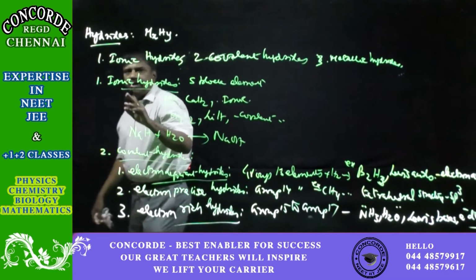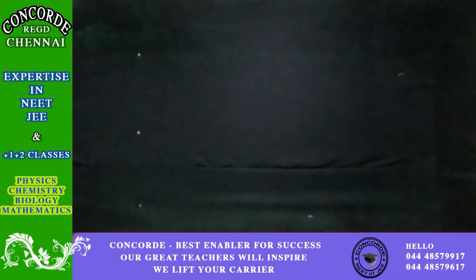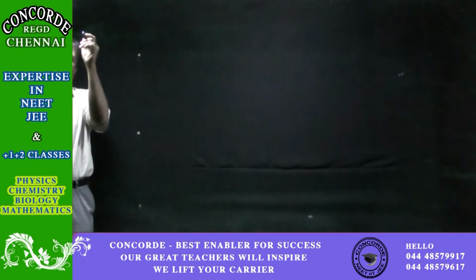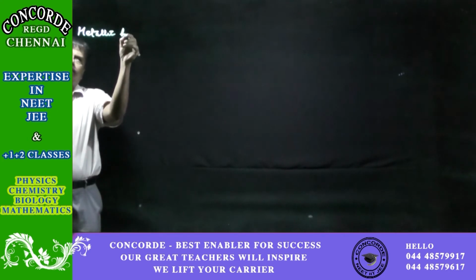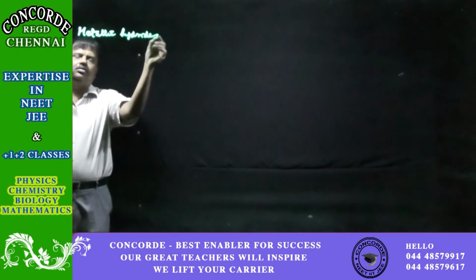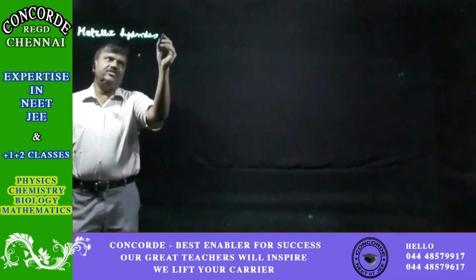This is about ionic and covalent hydrides, and of course we shall also see about metallic hydrides. Now we have to see about metallic hydrides, or interstitial hydrides.